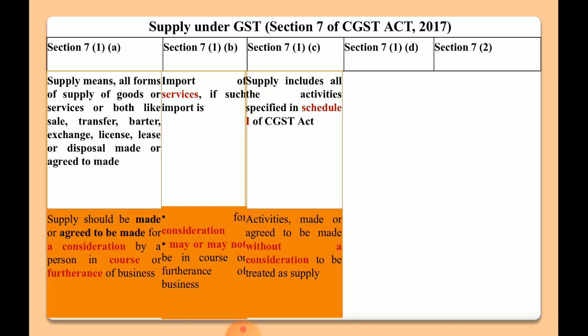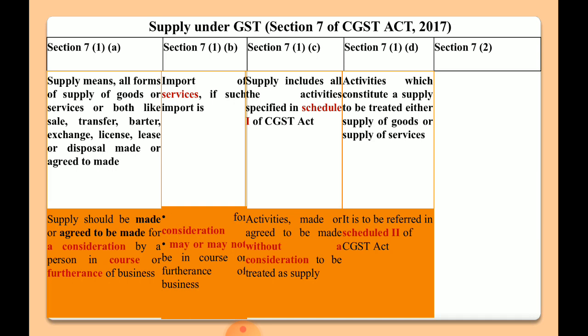So we have a list of 4-5 activities as per Schedule 1 of the CGST Act. If these activities are undertaken without consideration, they will be liable to GST, but these activities should be in course or furtherance of business. Then section 7(1)(d). Section 7(1)(d) is related with Schedule 2 of the CGST Act. Section 7(1)(c) is related with Schedule 1 of the CGST Act, and section 7(1)(d) is related with Schedule 2 of the CGST Act.